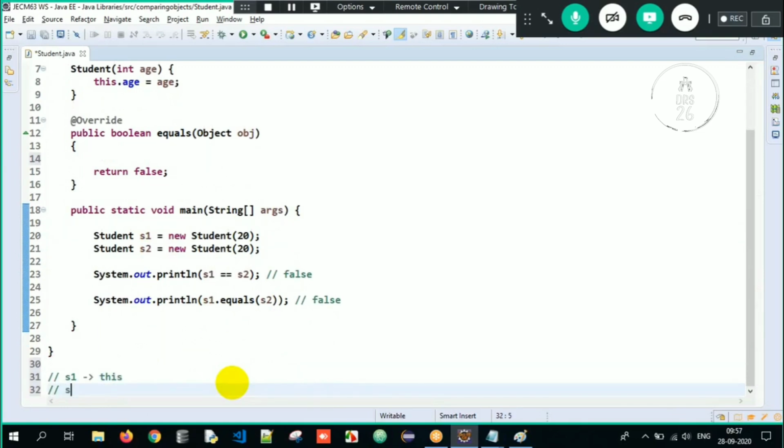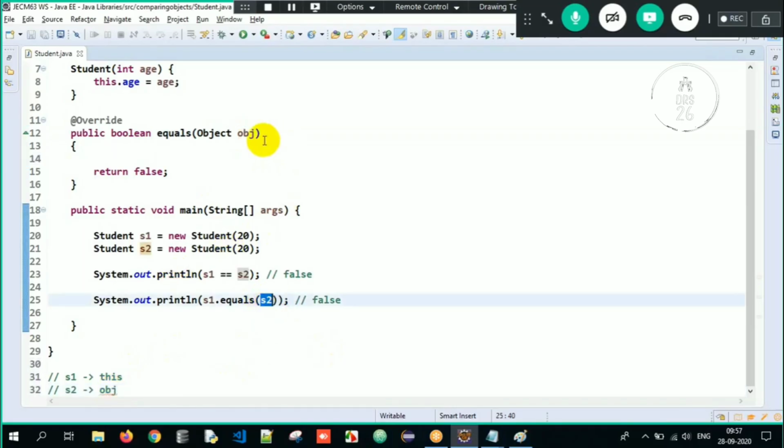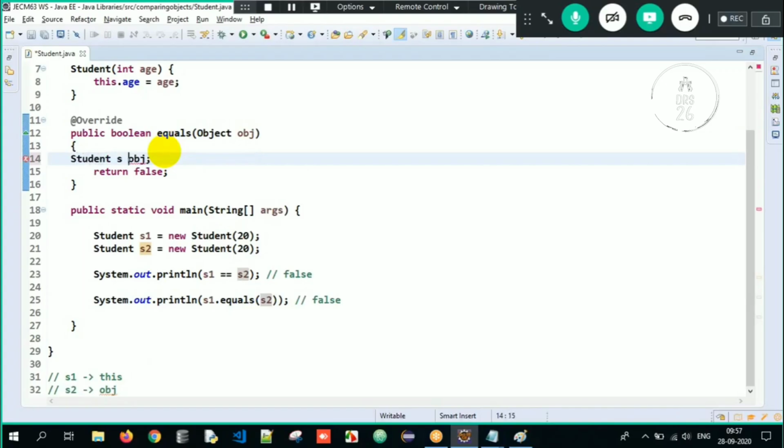And then S2 is the object I am passing to Object obj, so this S2 is nothing but obj. Now this S2 Student object is getting upcasted to Object type reference. This is upcasting. But I need to downcast it. How? obj is getting downcasted to Student S here.